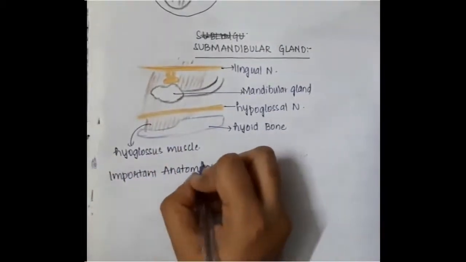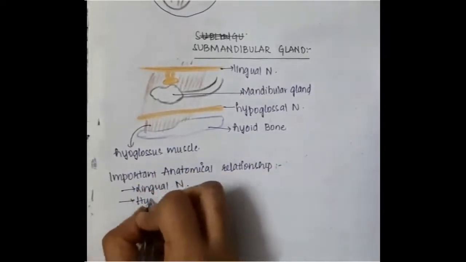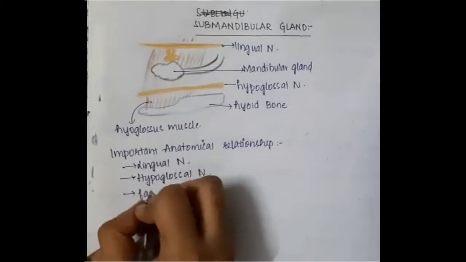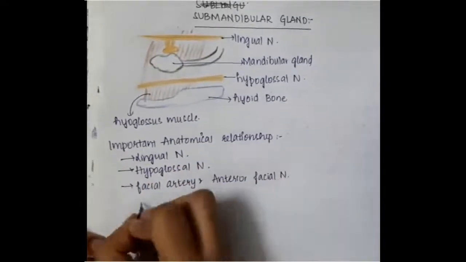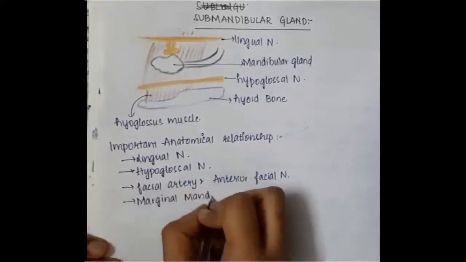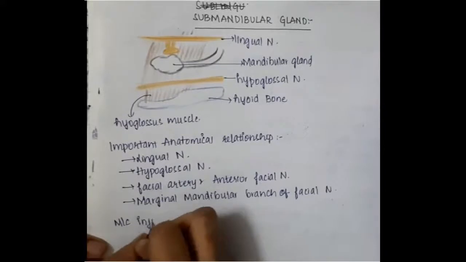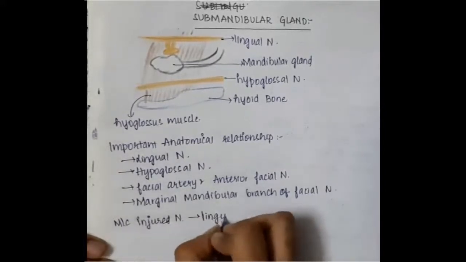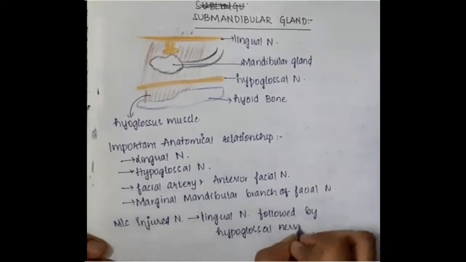Anatomical relationship of the submandibular gland: we have the lingual nerve, hypoglossal nerve, facial artery and anterior facial vein also related to the submandibular gland. The marginal mandibular branch of the facial nerve is also related to the submandibular gland. Most common nerve injured is the lingual nerve, followed by the hypoglossal nerve.